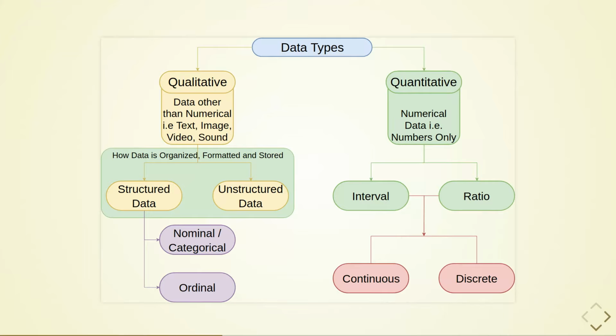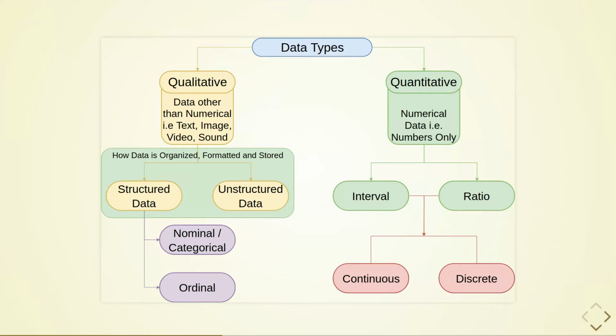For simplicity, data stored in MS SQL or MySQL databases can be considered as structured data, and data stored in NoSQL databases like MongoDB, Cassandra can be considered as unstructured data.